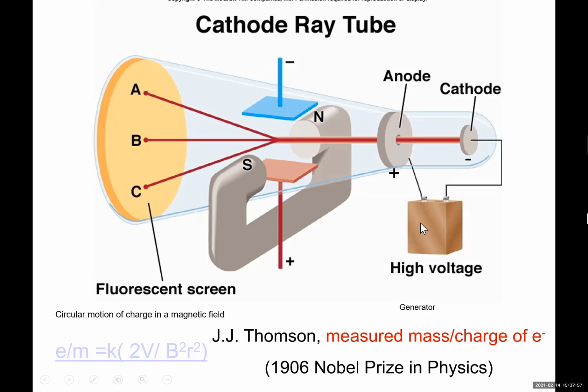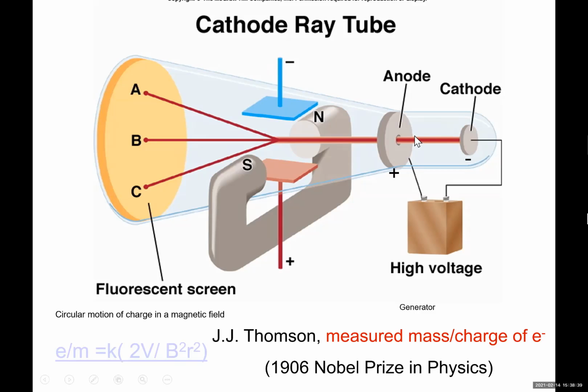If you apply a voltage across two metals, as a result of the potential energy of the battery and high voltage, you are going to see this metal losing electrons. Electrons are attracted toward this positively charged plate, and electrons hitting a fluorescence screen, and the fluorescence screen started glowing. So that is the discovery which resulted to the fact that this metal is made out of atoms. Atoms must be made out of electrons.